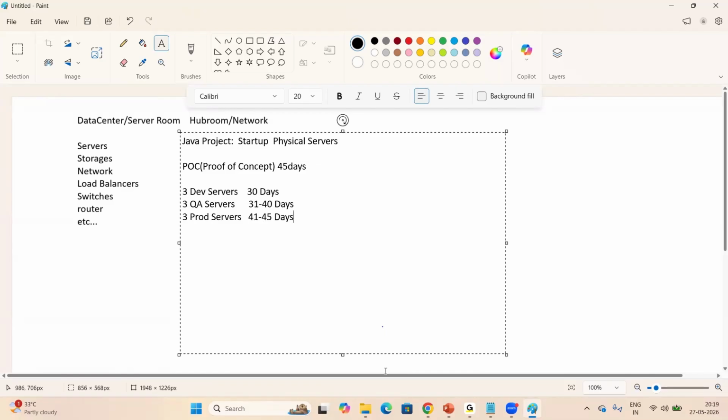If they want to get any real project from a client, they need to prepare one POC. That POC they need to present to the respective client, right? If the client approves, we will get the real project. Otherwise, this is a waste of money, right?